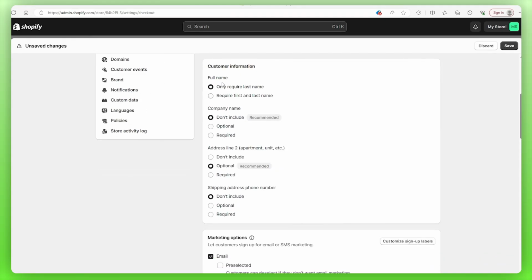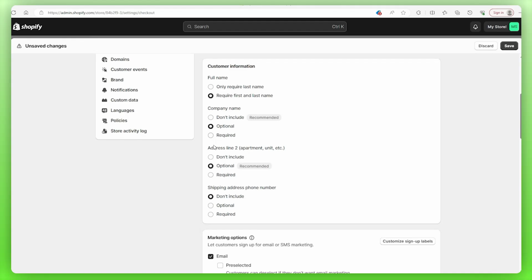Next is the customer information, which asks whether to include the first or last name. I prefer both because then you can personalize the marketing to the customer through their emails, for example, on a first name basis, such as, "Hey Mark, we have this deal," instead of "Mr. Miller, we have this deal." Something like that. The next option really depends on who you're selling to. So if you're selling to companies, then you want to include this so you know which ones are buying for you, so I'd put this as optional in any case.